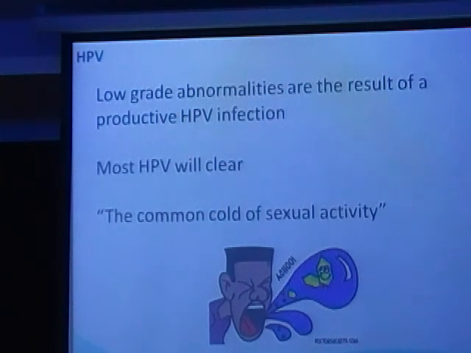Now, all of us are at a risk for developing HPV infection. The studies say that in the reproductive lifespan, almost 80% of the women will get some exposure to HPV infection. How much ever you may say, whatever you may say, the incidence of exposure to HPV infection is 80%. But our body has an immunity that most of these infections, more than 60 to 70% of these infections, will disappear from the body without leaving back any long-lasting effect. It is only the remaining 40% which will go on to cause low-grade abnormalities and cause problems.